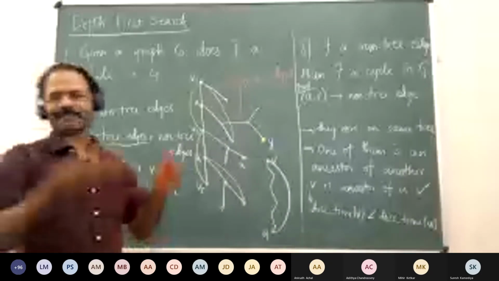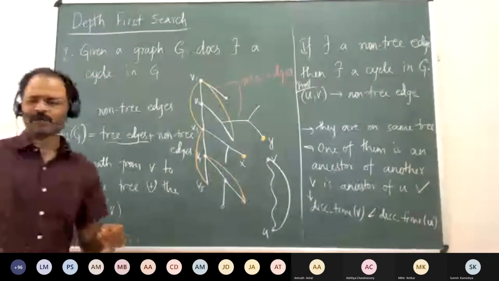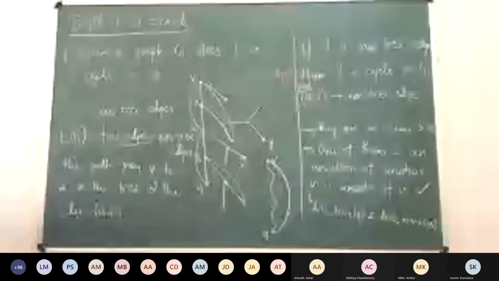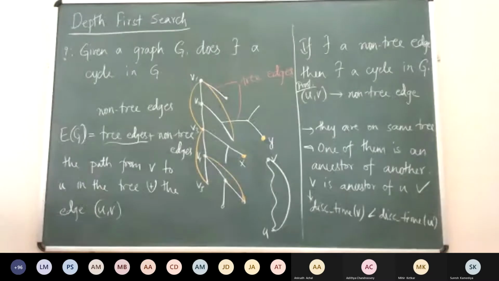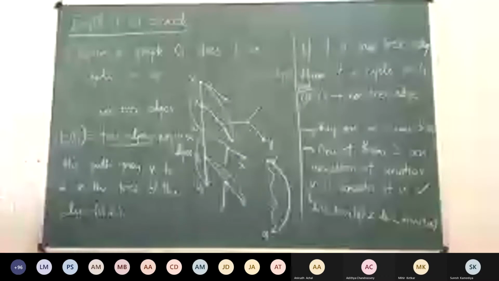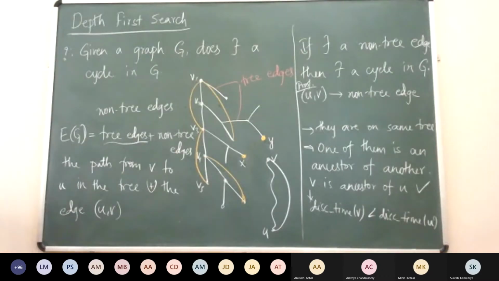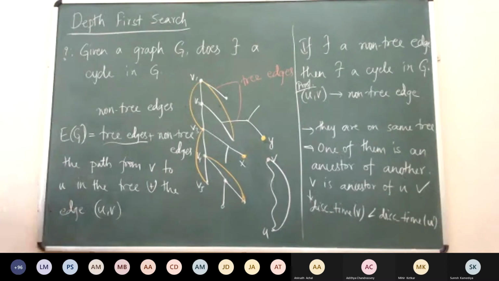We want to exhibit one cycle, right? As long as there is a non-tree edge, we are saying that there exists a cycle, and we will exhibit one cycle and say, okay, this is the cycle that is there in the graph. So our statement is true. We are not trying to find all the possible cycles. That is not even a good thing to do, because from last year you should know that the number of cycles in a graph is pretty huge.